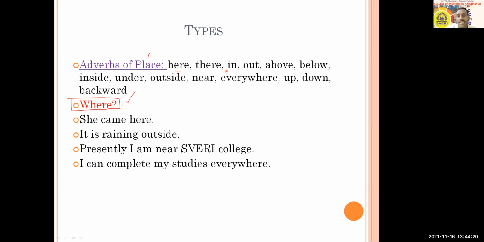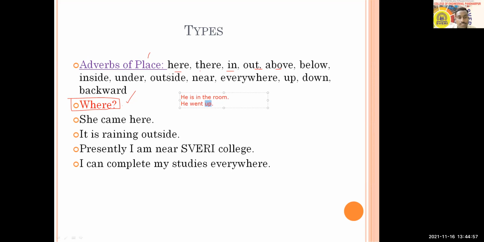Also remember that words like in, out, above are used as prepositions also. For example, if the sentence is he is in the room, here in becomes a preposition. But if we take another example like this, he went up, in this example up becomes an adverb of place and not a preposition. You can see other examples also.